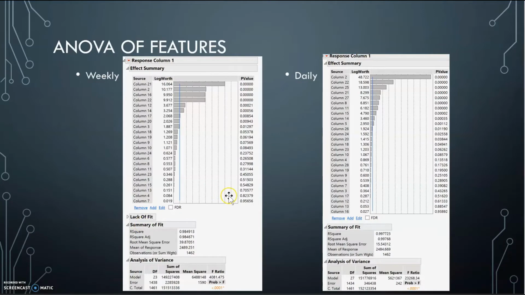We did some ANOVA of the features, and as you can see, only a few variables were actually significant for weekly and daily. However, all of the variables working together gave a good R-squared value, showing a good correlation and a fairly low mean squared error. The model itself was also significant, as you can see from the high F score. That means that the overall variables do affect the output.